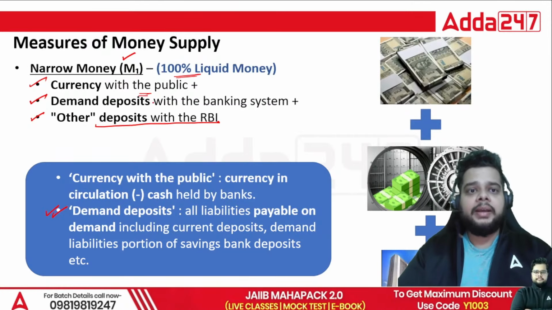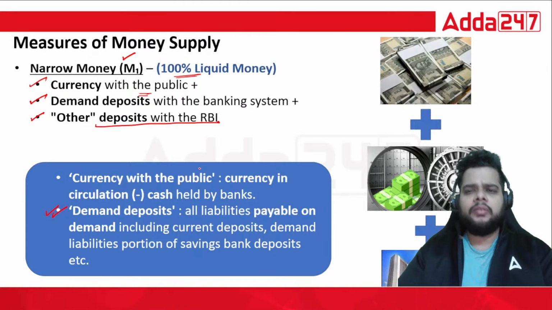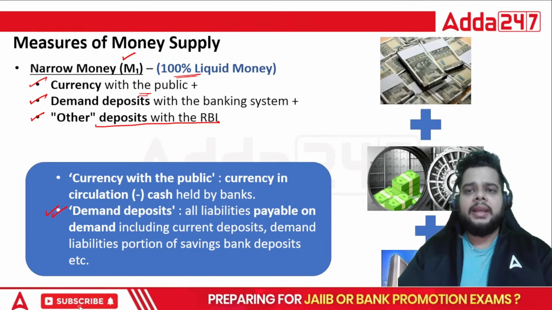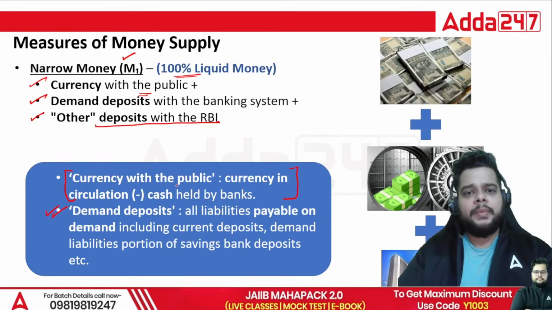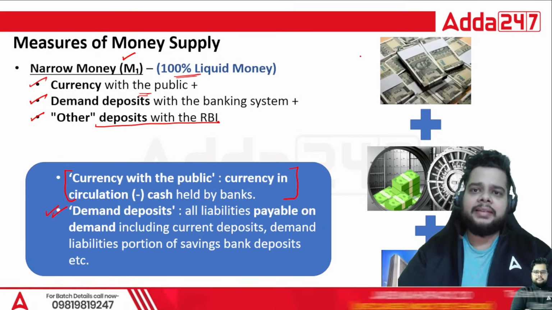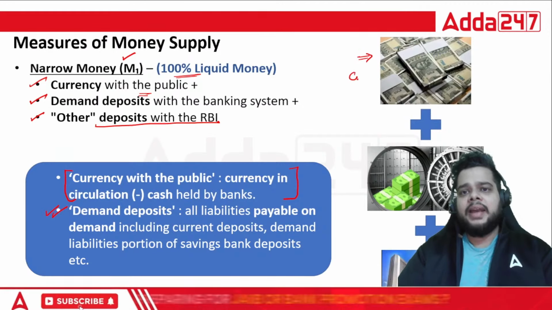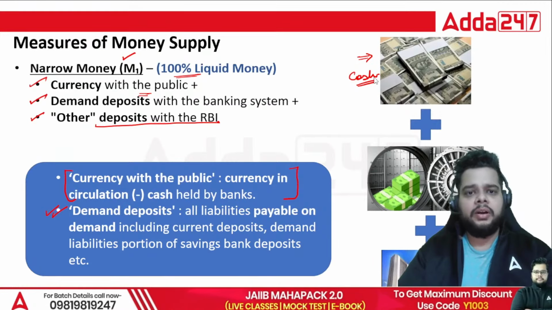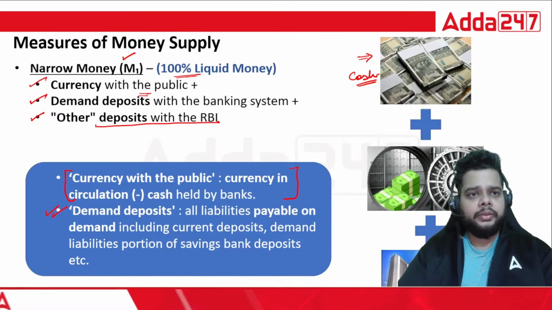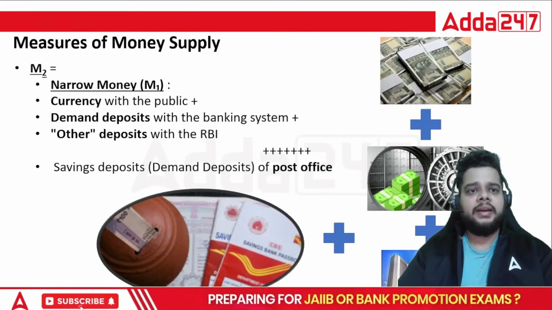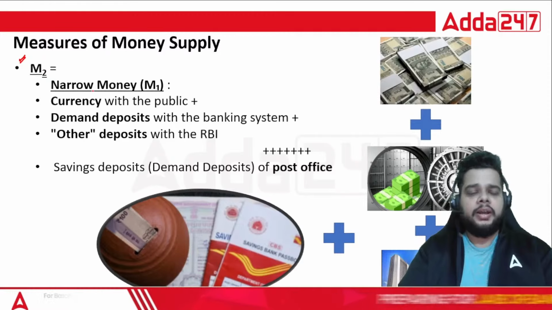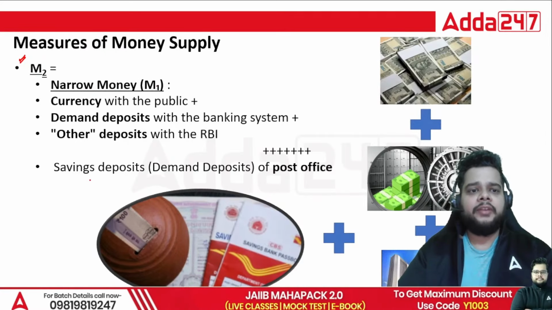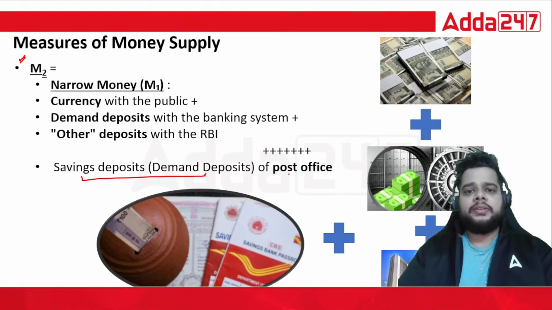Currency with public is having a particular formula, not as such formula, but you can calculate it using this particular representation. Currency with public is what? Currency in circulation, the entire circulation, minus the cash held by the banks. Okay, because that's people's money only, and in order to avoid the duplication, we have excluded it. Okay, so M naught is done, M1 is done. Then M2 is what? M2 is just the addition of M1 with saving or the demand deposits of post office.